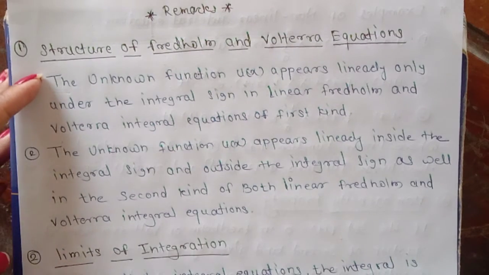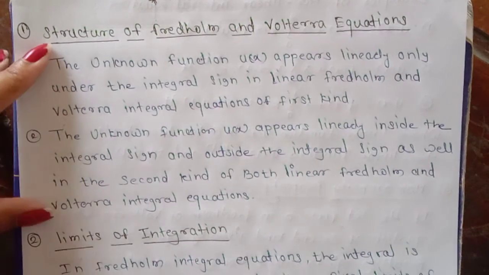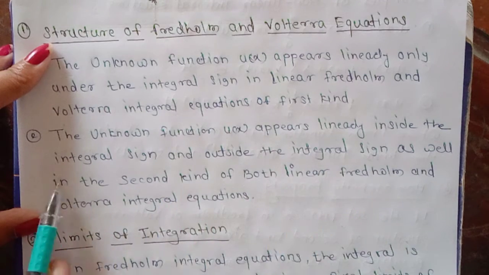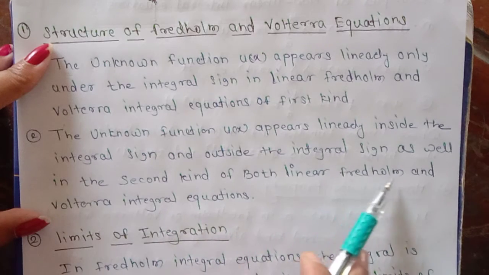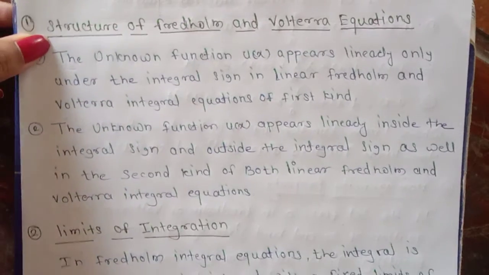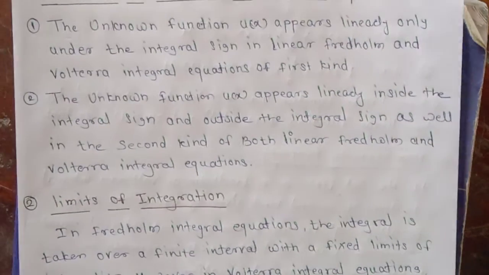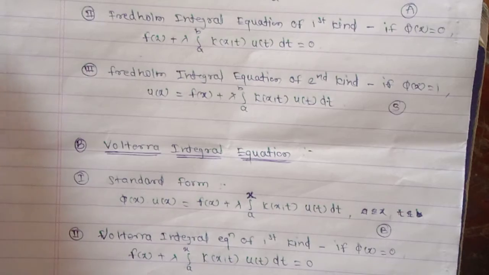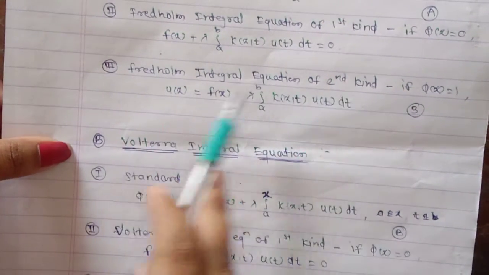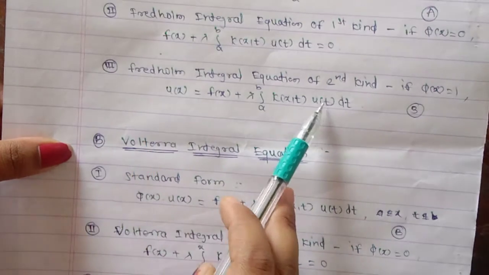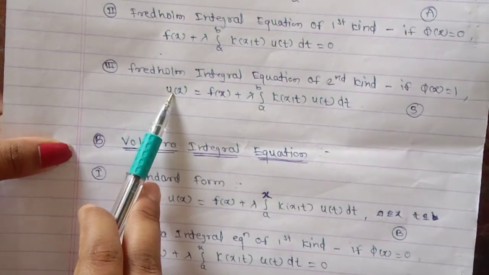Then the second is that the unknown function u of x appears linearly inside the integral sign and outside the integral sign as well in the second kind of both linear Fredholm and Volterra integral equations. So in the Volterra and Fredholm integral equations of the second kind, the unknown function u of x appears outside as well as inside of the integral sign. Look at here, this is the second kind Fredholm integral equation.